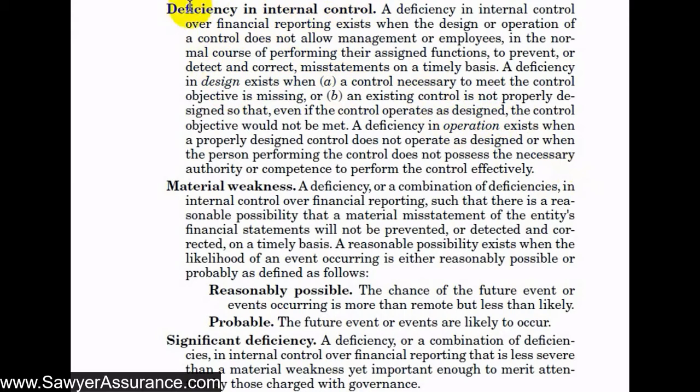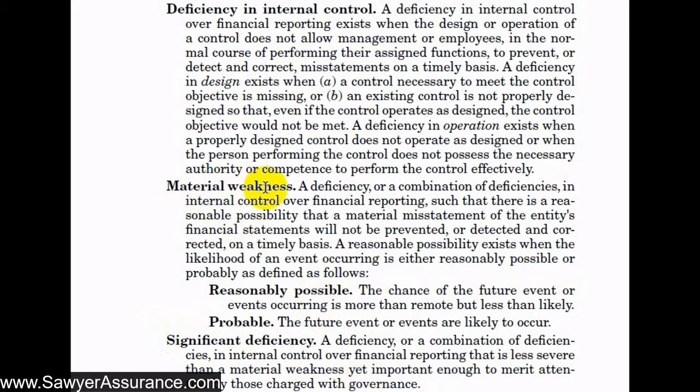So now that we understand deficiency in internal control, there are basically two types. There's a significant deficiency and then a material weakness. And so a significant deficiency is, as it says, significant, but a material weakness is worse. And we'll see that in the definitions as follows. But starting with the significant deficiency, it's a deficiency that we just defined, or a combination of deficiencies in internal control over financial reporting that is less severe than a material weakness, which we'll get to, but is important enough to merit attention by those charged with governance. So say we find a control that's not designed properly, and it's likely to not catch or correct misstatements, material misstatements, then we might define that as a significant deficiency.